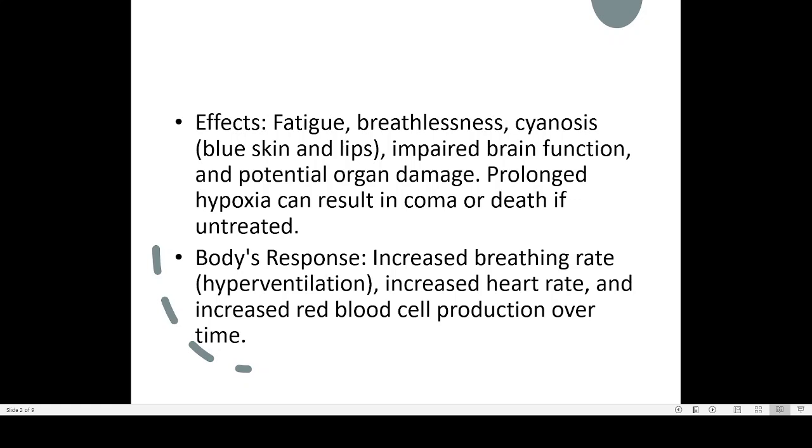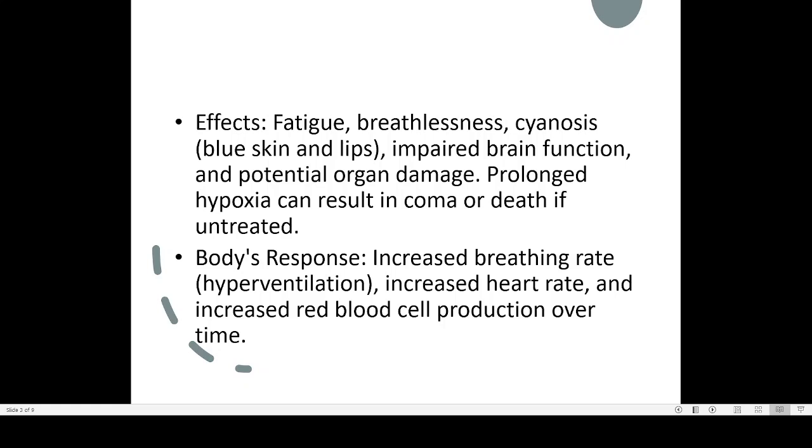Then the body's response. How will the body respond when there is a lack of oxygen? The first one is increased breathing rate. Since the body is sensing that it is not getting a sufficient amount of oxygen, it will increase the rate of breathing, try to breathe faster.